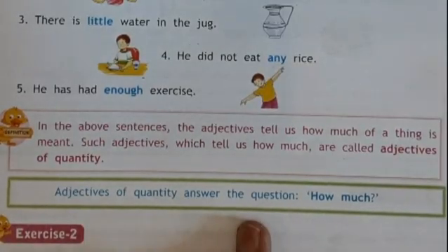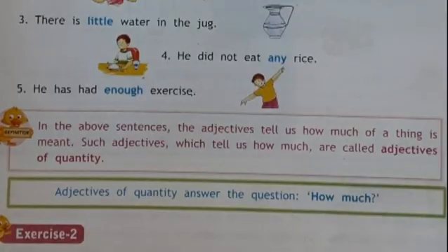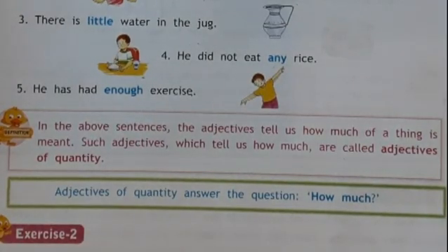They answer the question how much. We will see some exercises for adjectives of quantity.